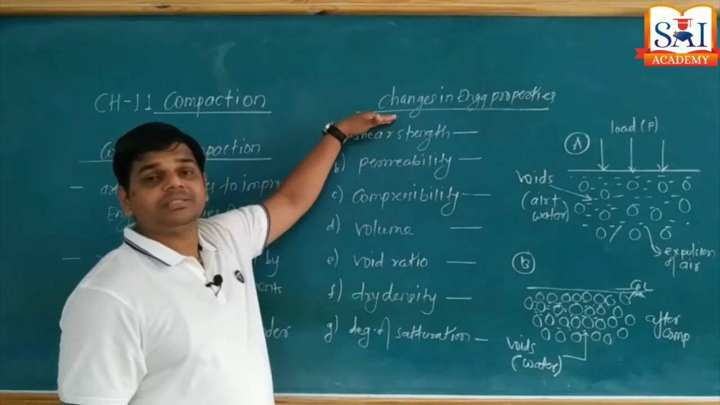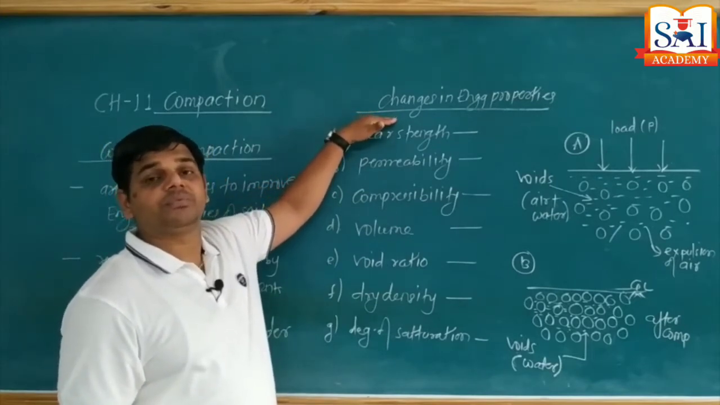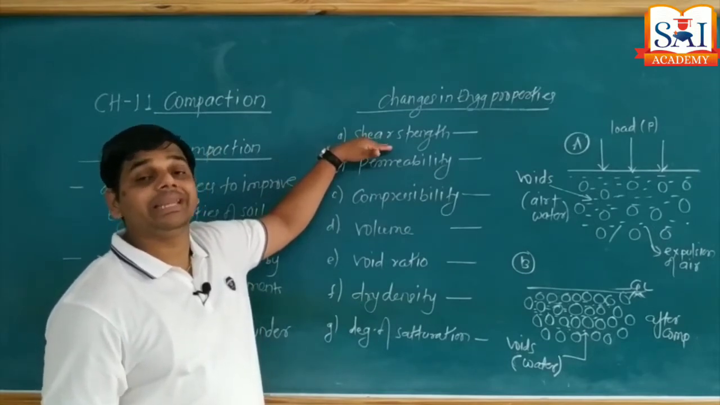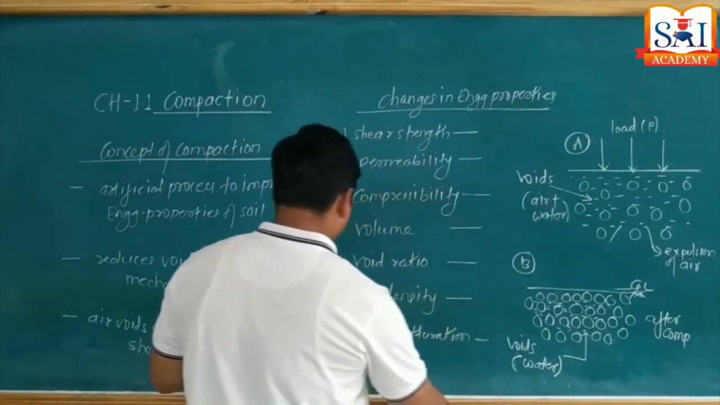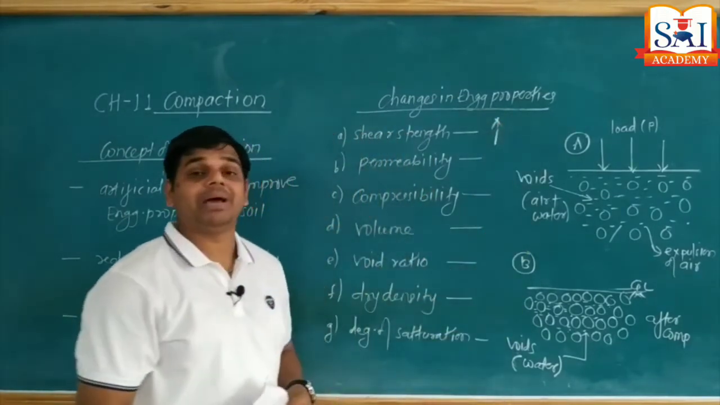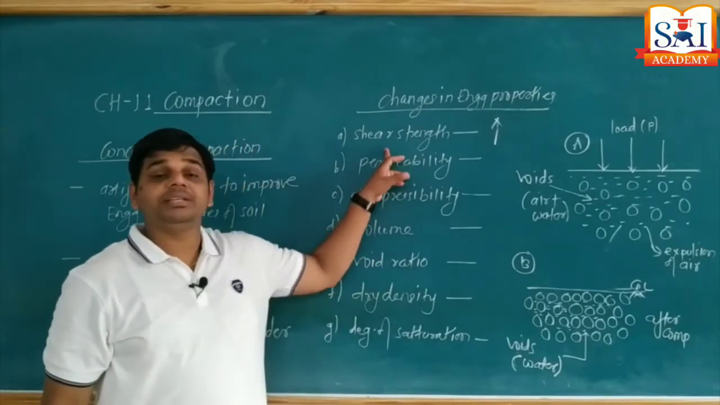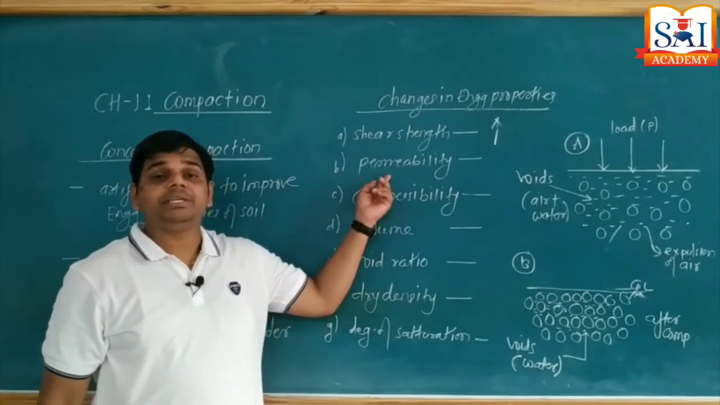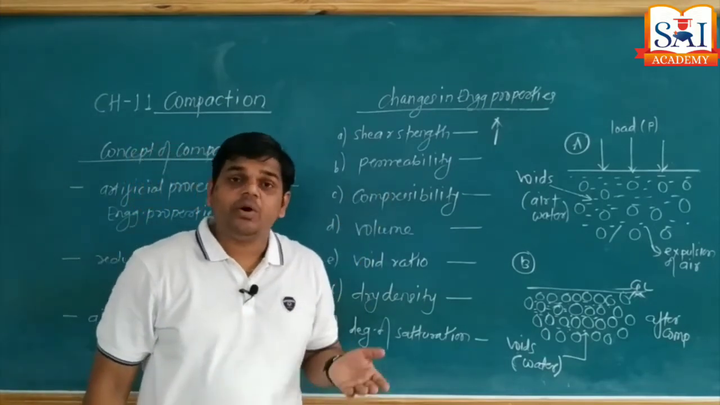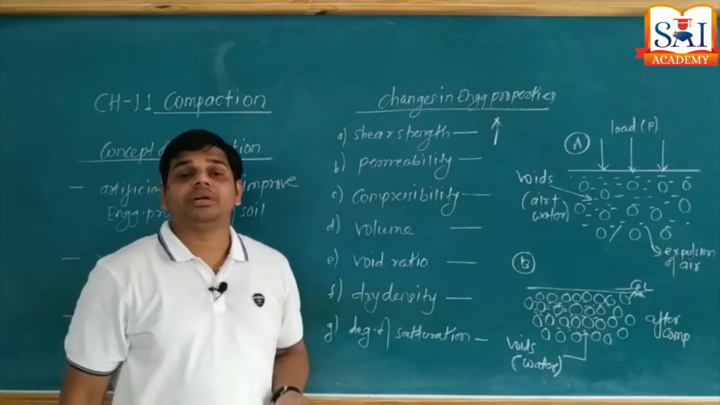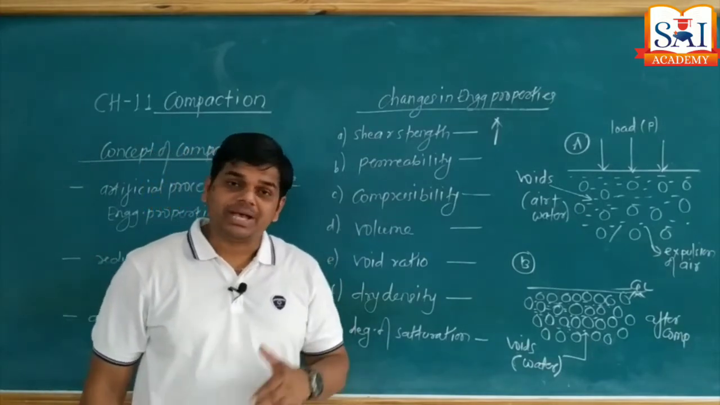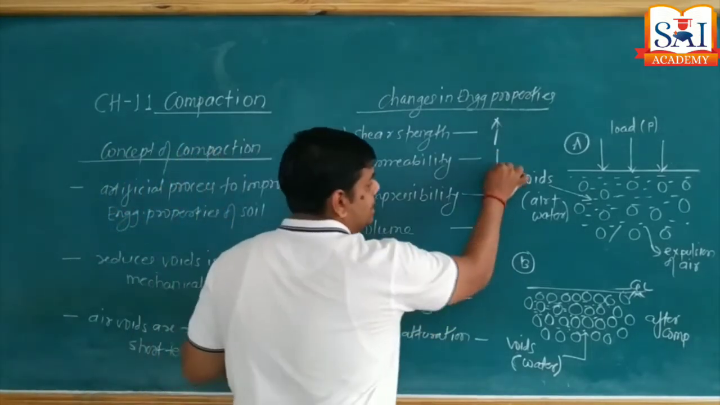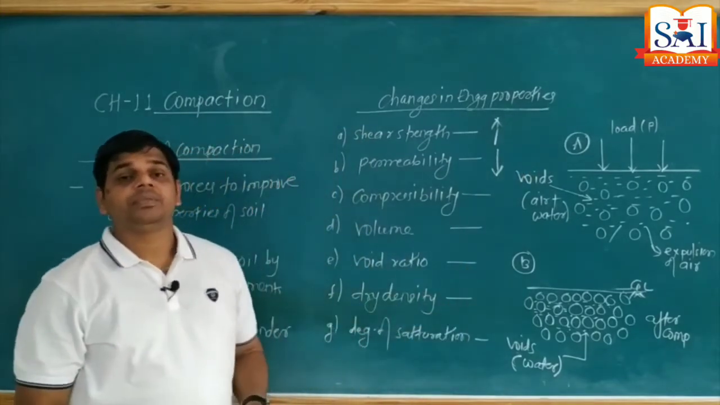So here are the changes in engineering properties of the soil due to the process of compaction. The shear strength. What happened with the shear strength? Shear strength value increases. So here we can write shear strength value increases. Why does shear strength increase? The particles come closer. That's why shear strength increases. What about the permeability? Permeability means the ability of soil which allows the passage of water. If void spaces get reduced, then passage also reduces. As passage reduces, permeability reduces. So permeability decreases.